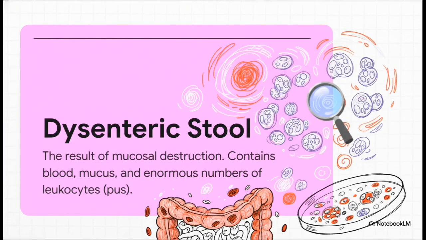So here's the crucial point. That dysenteric stool, the classic bloody mucoid stool you see in something like shigellosis, it's essentially the debris of this battle. It's not just fluid loss. No, you are seeing the actual tissue of the gut wall being shed. It's got blood from the ulcers, mucus from irritated goblet cells, and just huge numbers of leukocytes, which are basically pus cells. You are literally seeing the evidence of an inflammatory war right there in the stool sample.